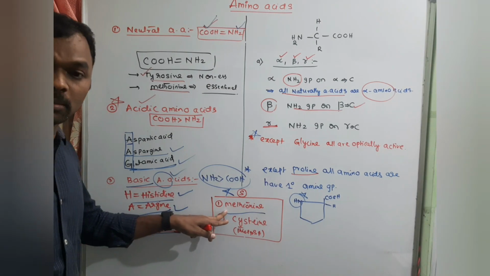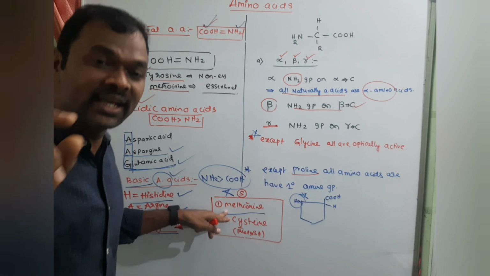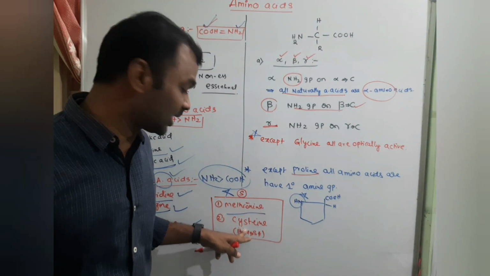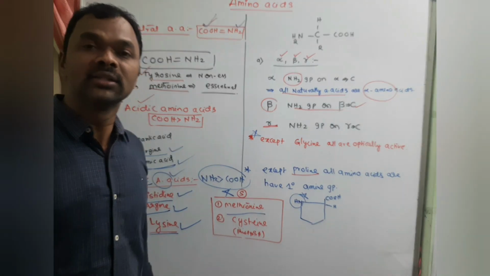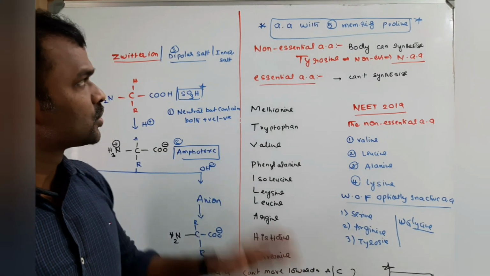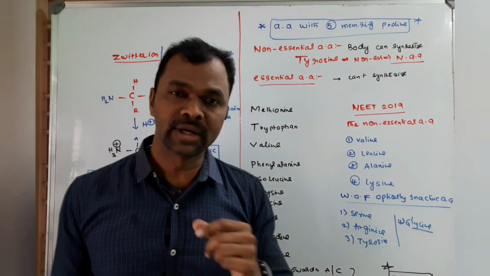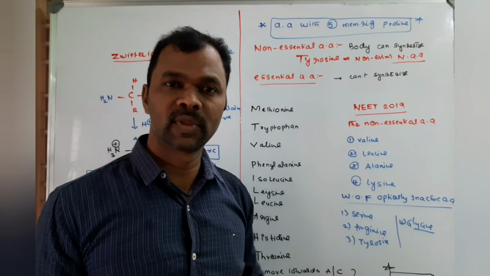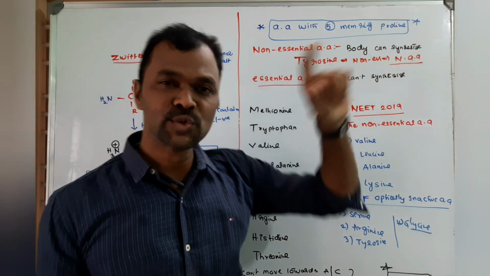Everybody concentrate. The amino acids which contain sulfur are methionine and cysteine. Methionine and cysteine contain a thiol group. Very important question. Next one is the amino acid with a 5-membered ring. One of the most important questions. The amino acid with a 5-membered ring is proline.